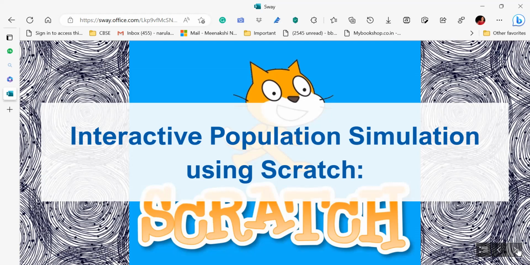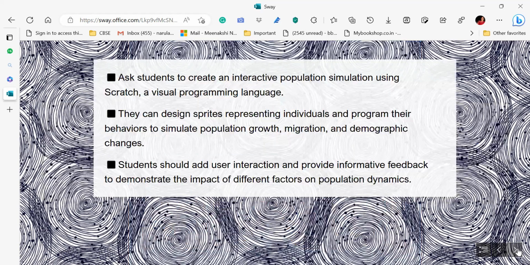I have given here 4 or 5 options. Why have I mentioned Scratch? Because in some of the classes, there is a topic where they are learning about Scratch also, right? So you can go ahead with any of the software that the children are using. Ask the students to create an interactive population simulation using Scratch, a visual programming language. They can design sprites representing individuals, program their behavior to simulate population growth, migration, and demographic changes. Students should add user interaction and provide feedback to demonstrate the impact of different factors on population dynamics.